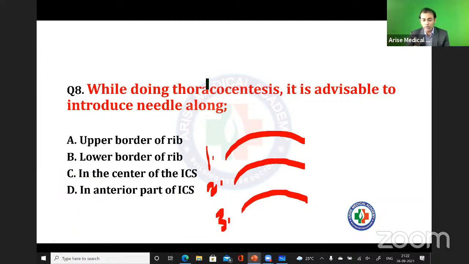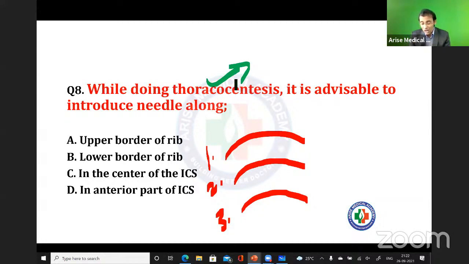I'm asking you while doing thoracocentesis. What is the meaning of the thoracocentesis? Means whenever you have to remove the water, whenever you have to drain out the water or air from the pleural cavity, lungs se agar nikalna hai na, around the lungs, if you have to drain out the fluid or air, fine, you are going to insert a needle. So whenever you are going to insert a needle, you should be very, very careful so that you are not going to damage the neurovascular bundle.